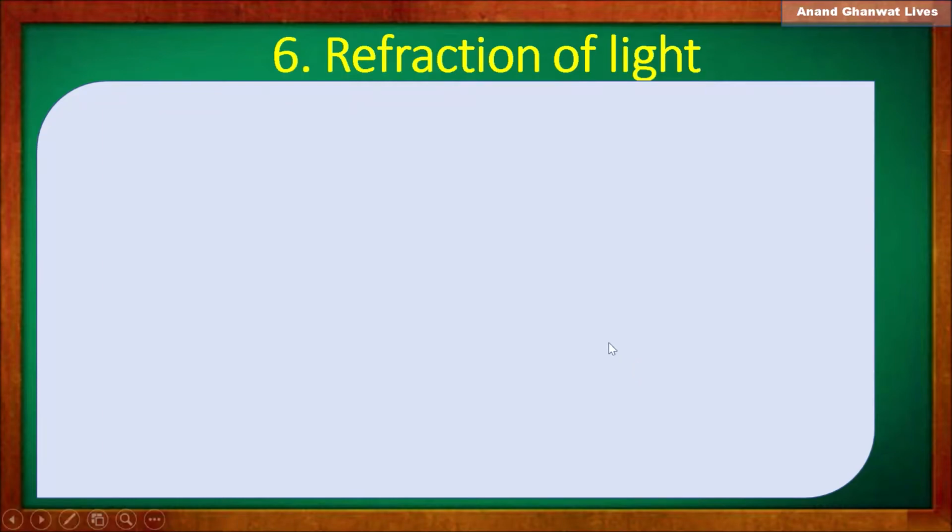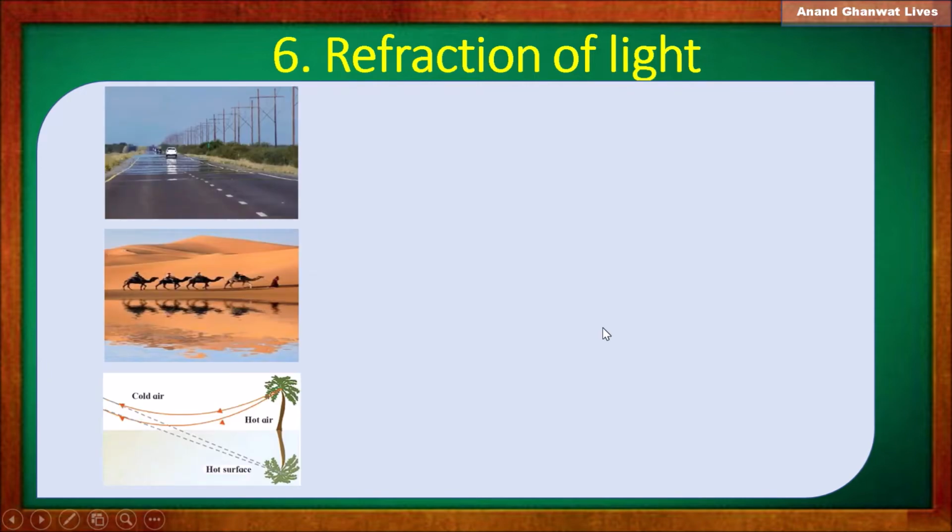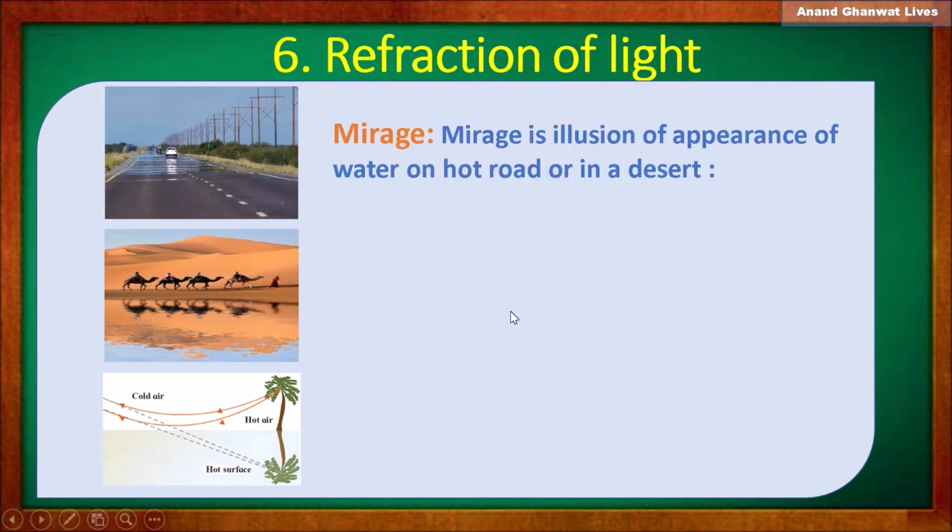Refraction of light. Now in this lecture we are going to learn a new concept. Before that, observe the given pictures. What is your observation? The pictures are related to mirage. Do you know the meaning of mirage? Mirage is the illusion of the appearance of water on a hot road or in a desert.